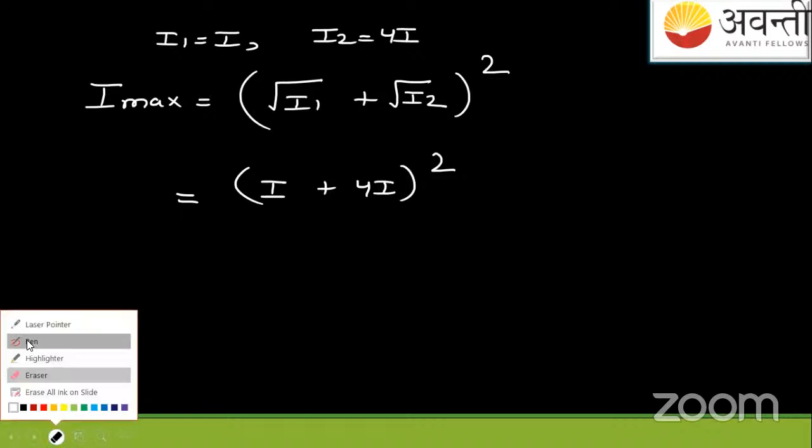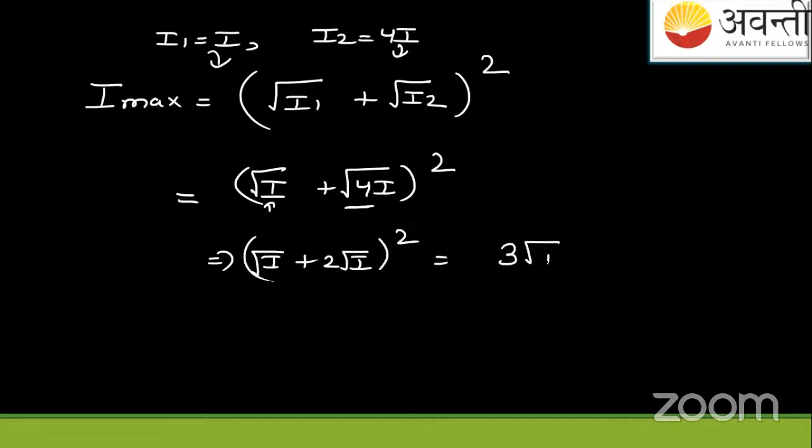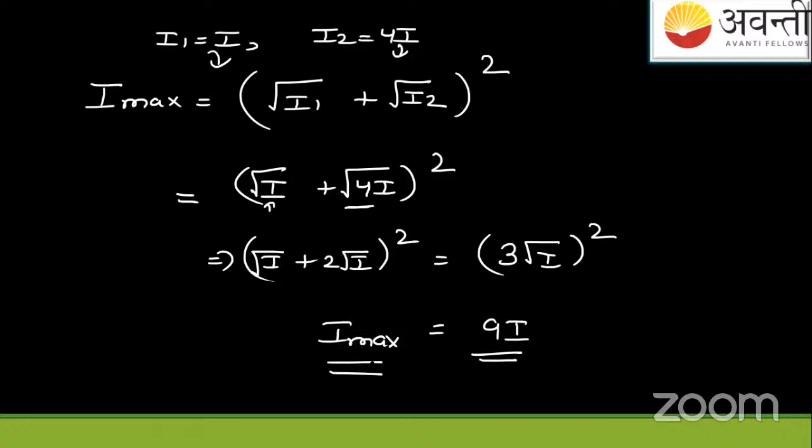This is under root I and this is under root 4I, because I1 is this and I2 is this. Now √I is √I, but √4I is twice √I. So I put √I plus twice √I, which gives 3√I squared, and the answer will be 9I. So this is the I max value. Now we'll see the I minimum value.